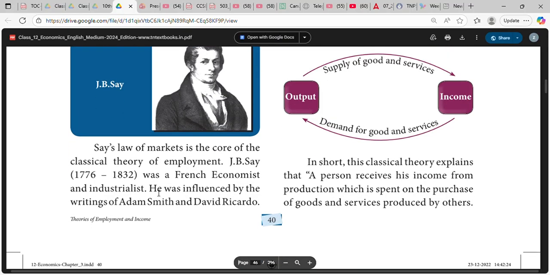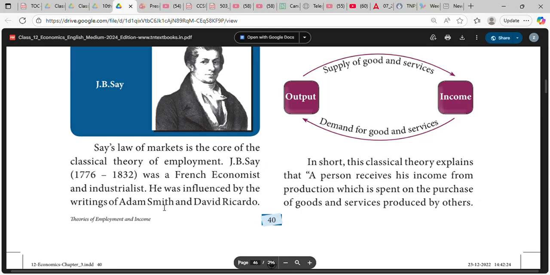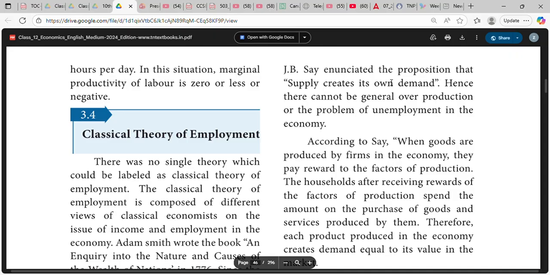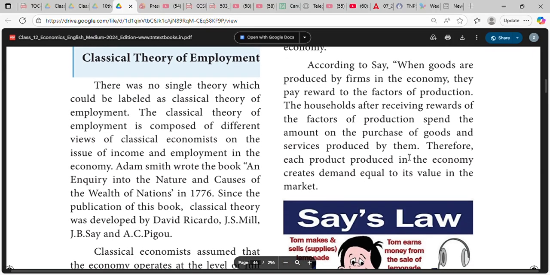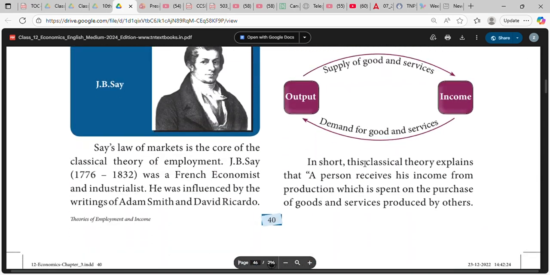Say's law of markets. J.B. Say was a French economist and industrialist. He was influenced by the writings of Adam Smith and David Ricardo. Say's law enunciates the proposition that supply creates its own demand. When goods are produced, they pay rewards to the factors of production. After receiving rewards, the factors of production spend the amount on the purchase of goods and services. Therefore, each product produced in the economy creates demand equal to its value in the market.